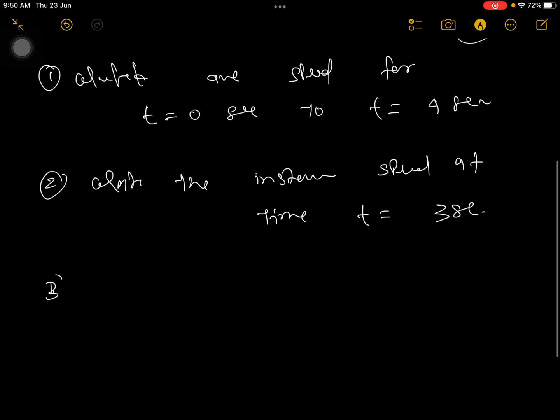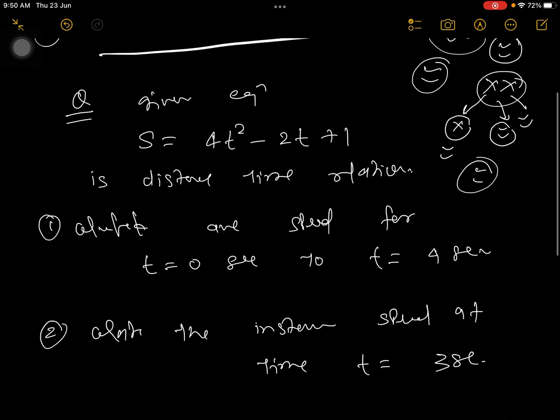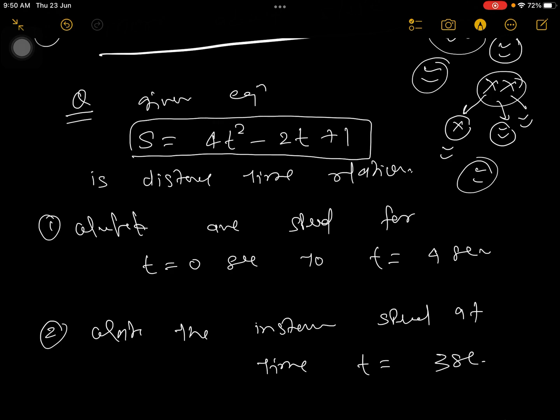Next, how far was the distance covered when the time was 5 seconds. So these three answers we will give. The equation of s-t is given.